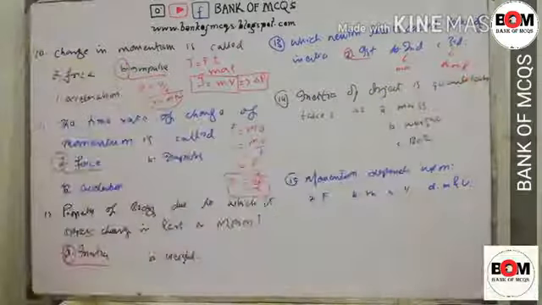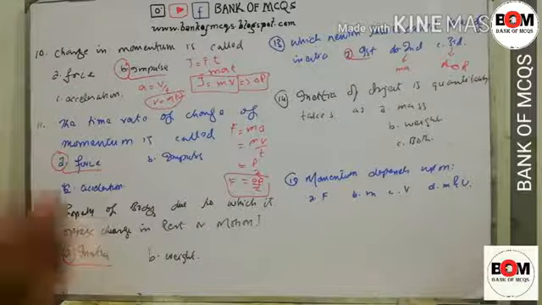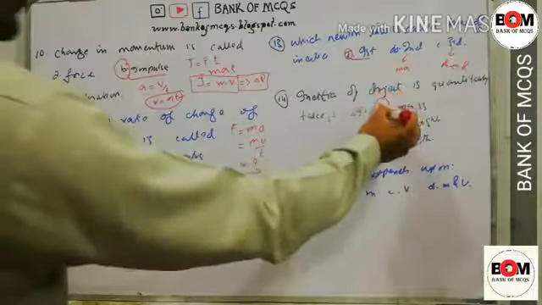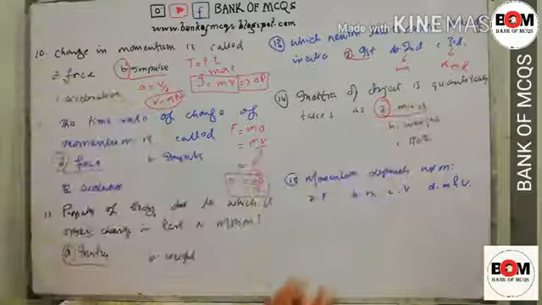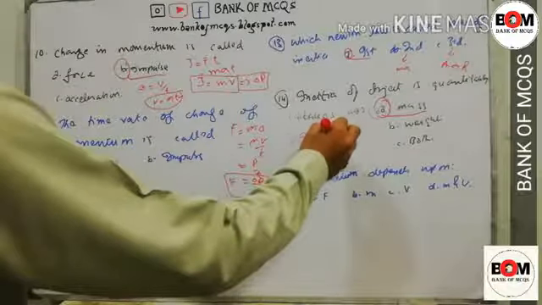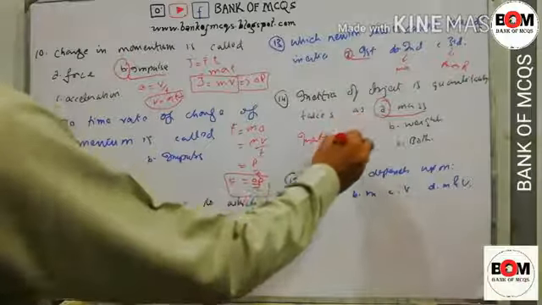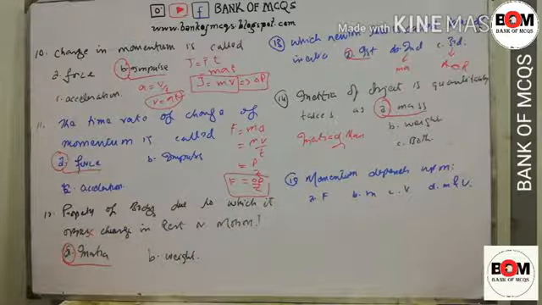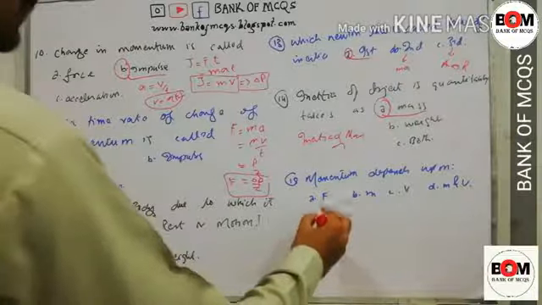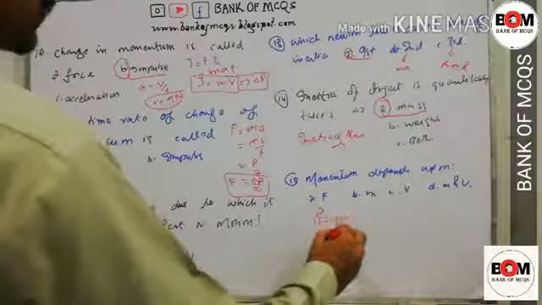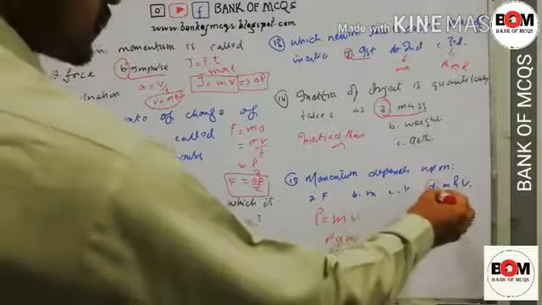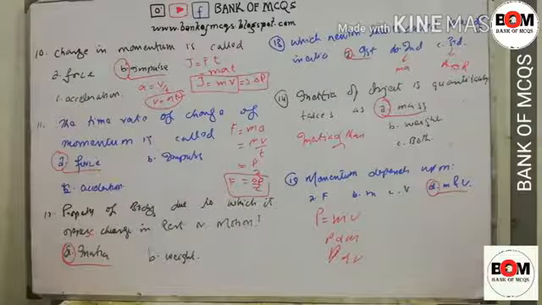Inertia of a body is quantitatively taken as mass, weight or both. So inertia of a body is quantitatively taken as mass, and it is totally dependent on mass. Greater the mass, greater the inertia. Momentum depends upon force, mass, velocity, or mass and velocity. So we know that P is equal to mv. So momentum depends on mass and also on velocity. So option D is correct.